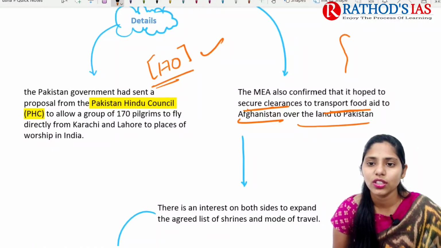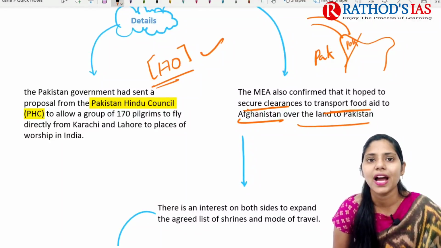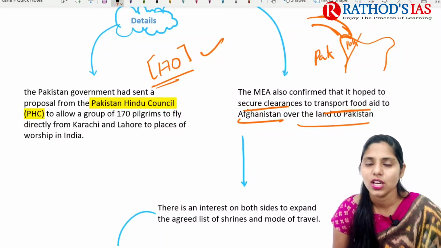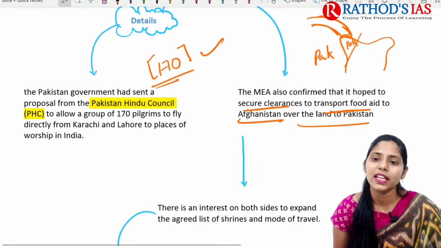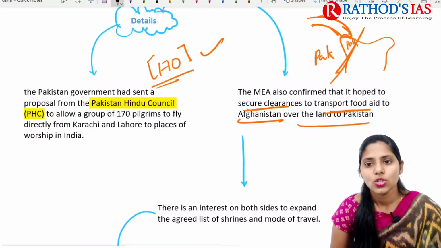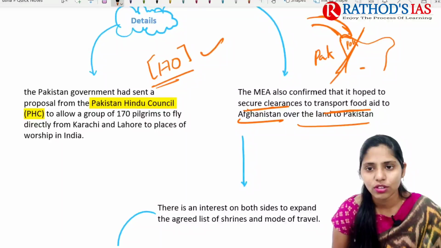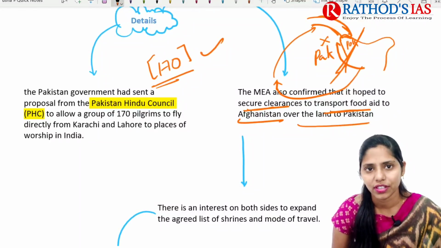Actually, you know that if you draw northern India, here is our Pak occupied Kashmir. Here Afghanistan shares the boundary. Here this part is Pakistan, and here is POK, Pak occupied Kashmir, and here Afghanistan, which is sharing a boundary here. So on the map, India does share a boundary with Afghanistan, but this area comes under Pak occupied Kashmir, so we do not have direct contact. When we want to reach Afghanistan, we could go through Pakistan, but Pakistan will not allow it. So we are using Iran's Chabahar port mainly to reach Afghanistan, right?